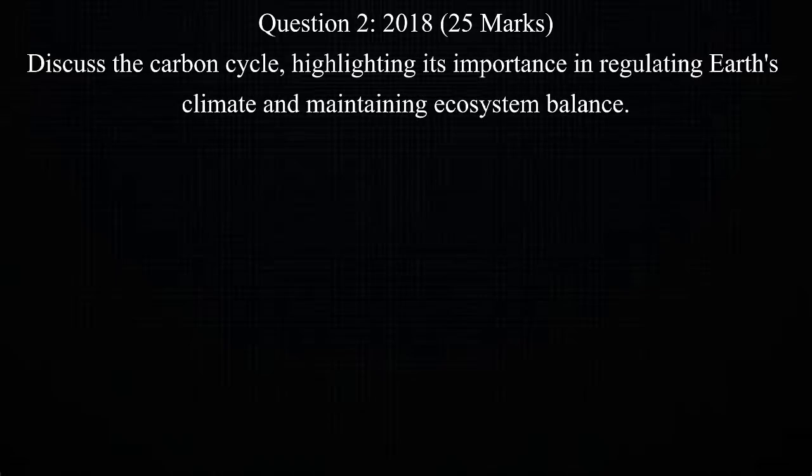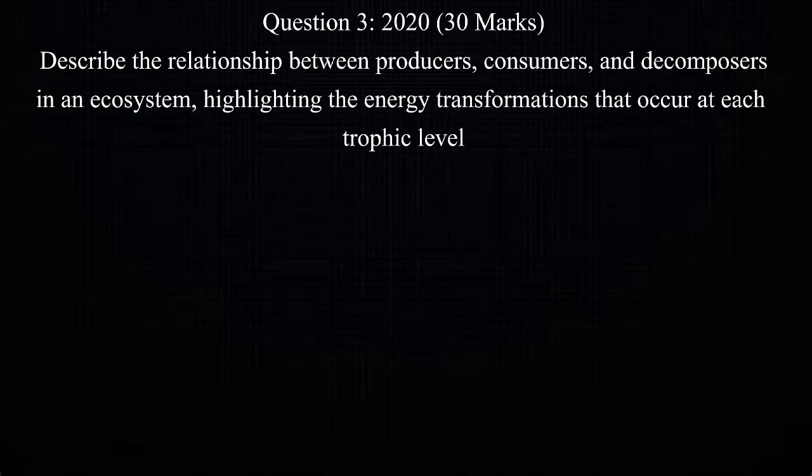Next question, 2018. Question 2. Discuss the carbon cycle, highlighting its importance in regulating Earth's climate and maintaining ecosystem balance for 25 marks. And then the last question, 2020. Describe the relationship between producers, consumers, and decomposers in an ecosystem, highlighting the energy transformations that occur at each trophic level for 10 marks. Let's go answer them.